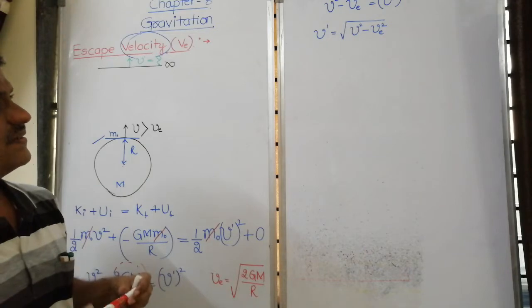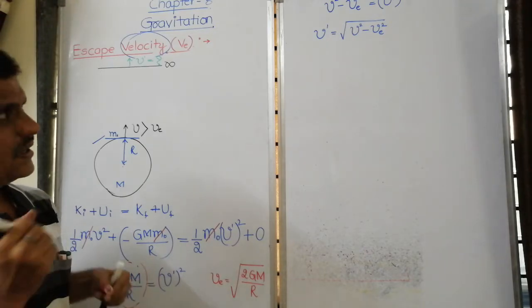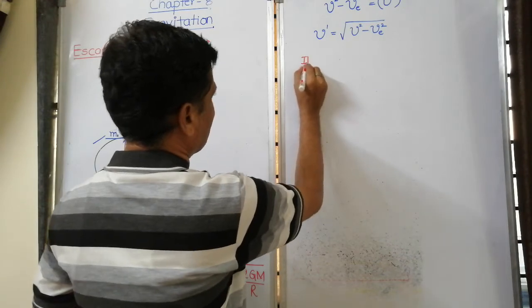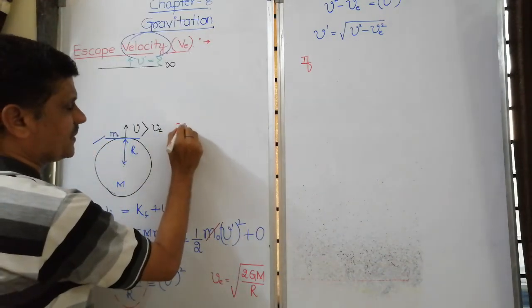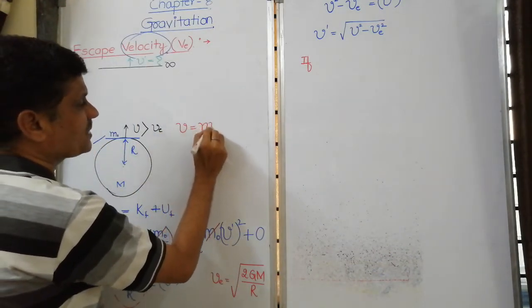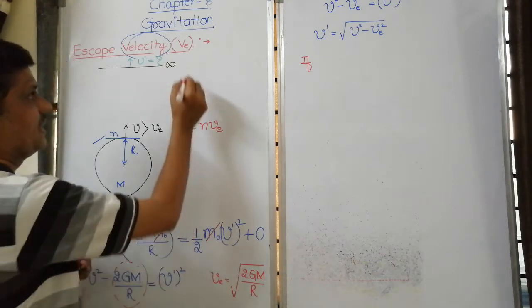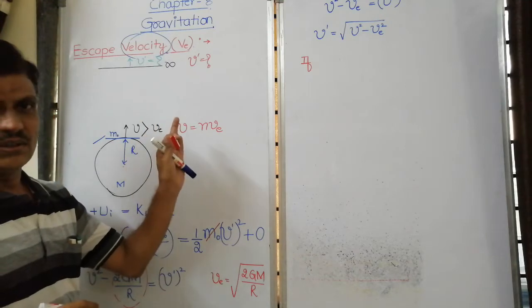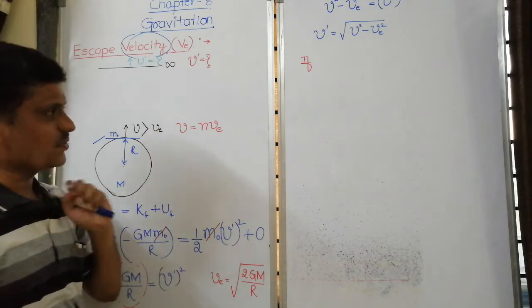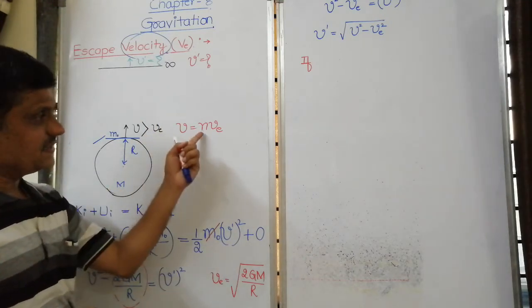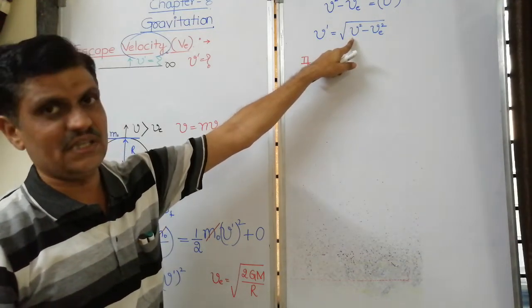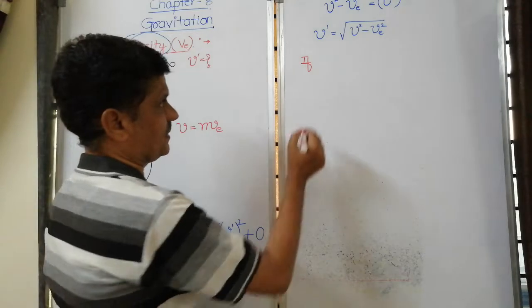In most of the books, they ask that if we project with a speed equal to n times the escape velocity, then with what velocity does it enter into space, which is the normal way of asking this question. That is, if v is equal to n into VE, then what would be your answer?